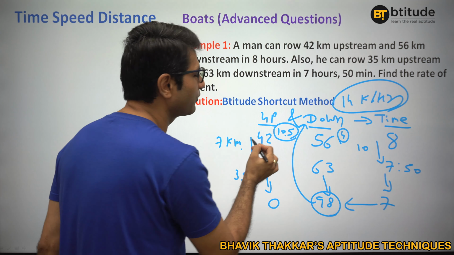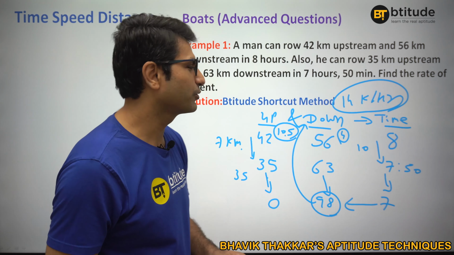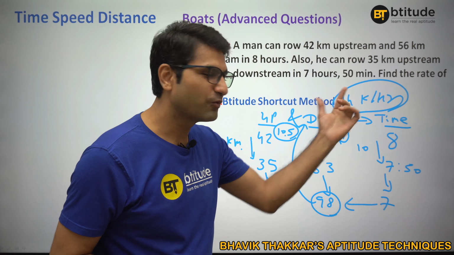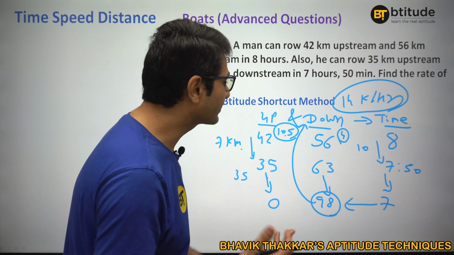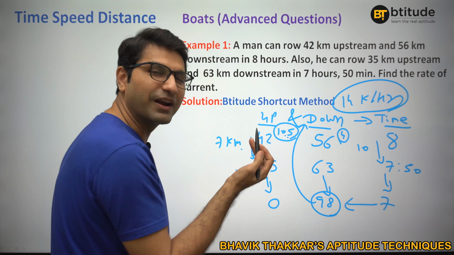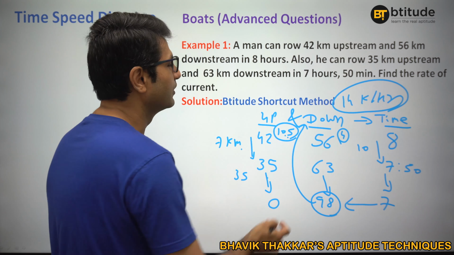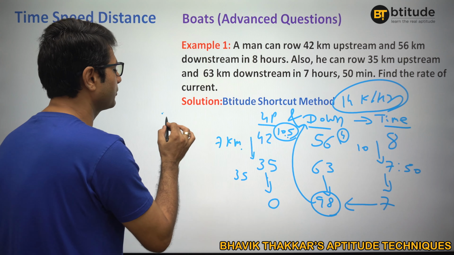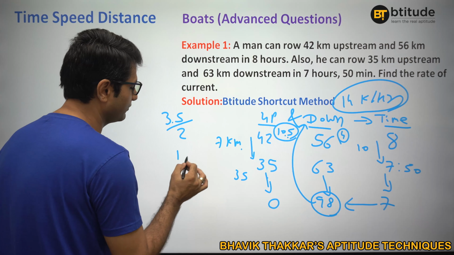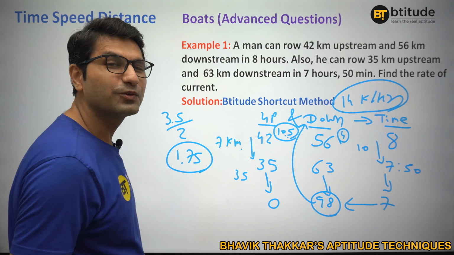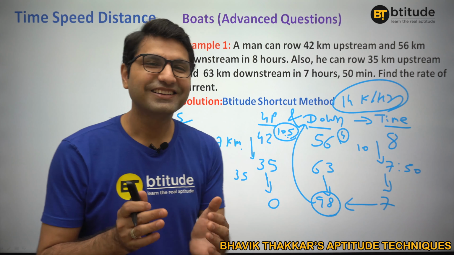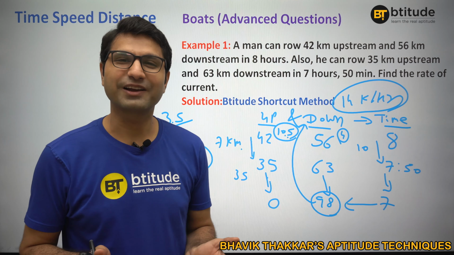So what will be the speed at upstream? 10.5. What was the speed at downstream? 14. What is the speed of current? Current is nothing but difference divided by 2. We know our fundamentals now. So 14 minus 10.5 is 3.5 and 3.5 divided by 2 is 1.75. So this is how we can actually do this kind of a question.